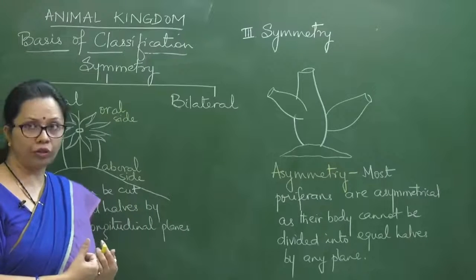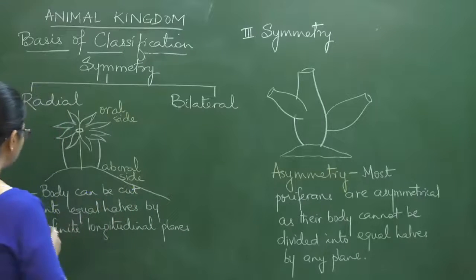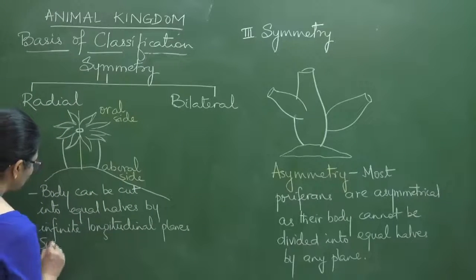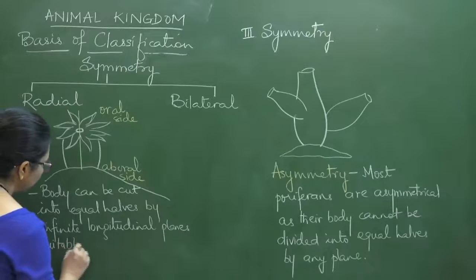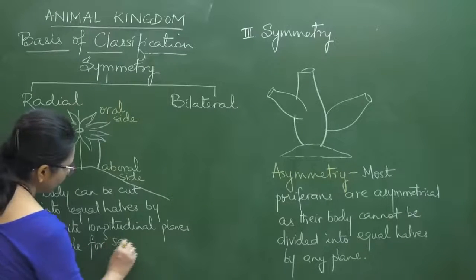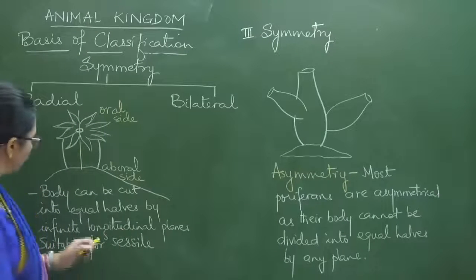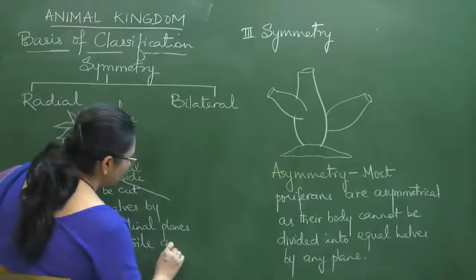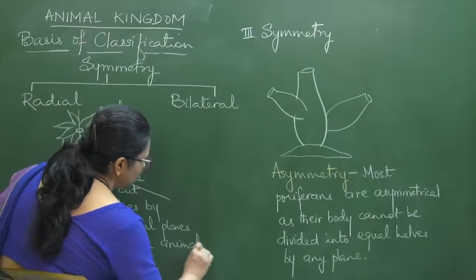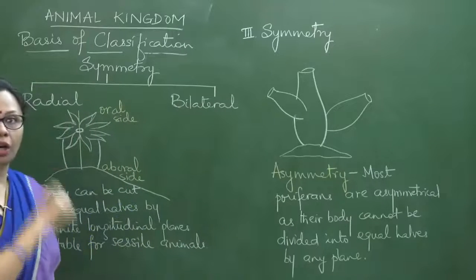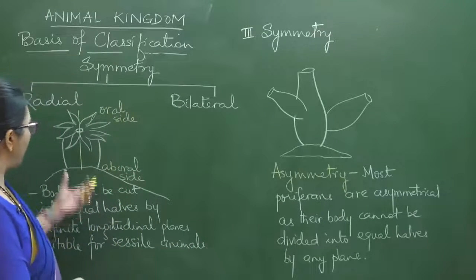So we can mention that it is suitable for sessile animals. Sessile means attached to the substratum, which do not move.